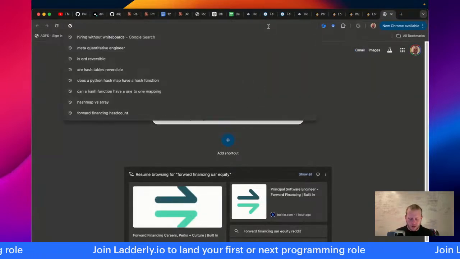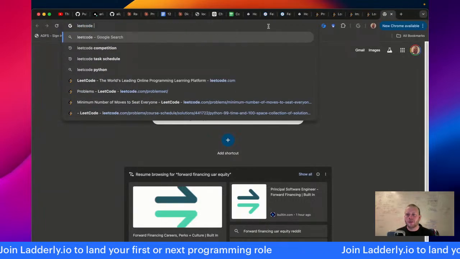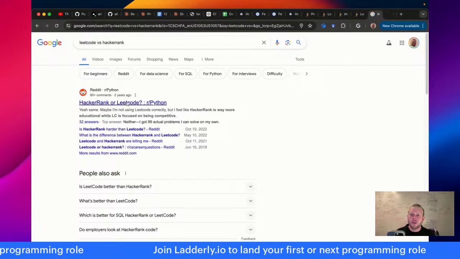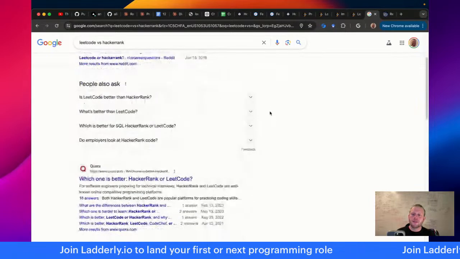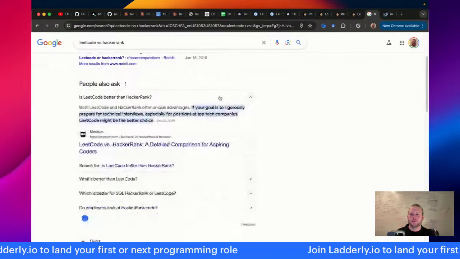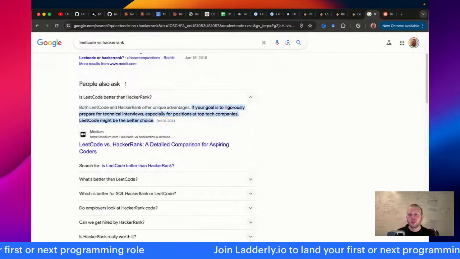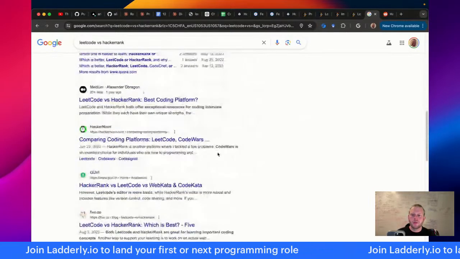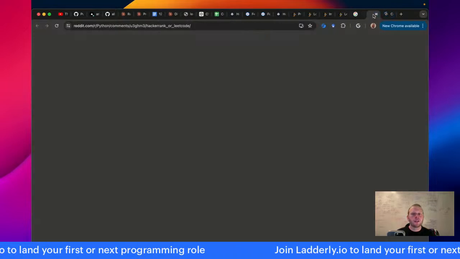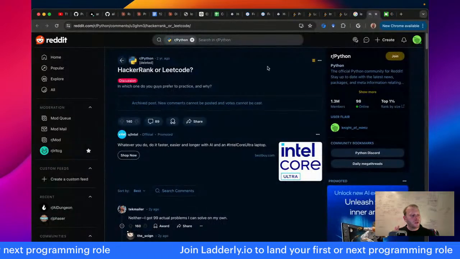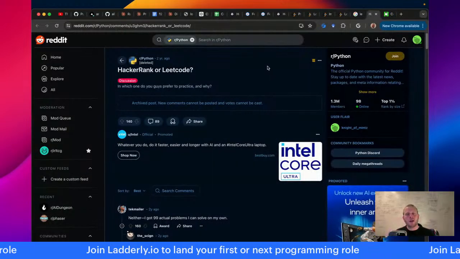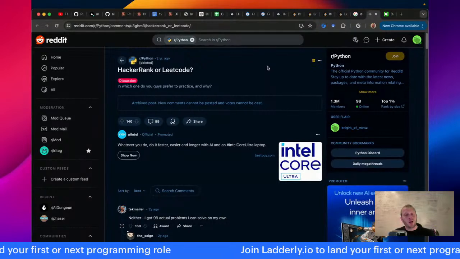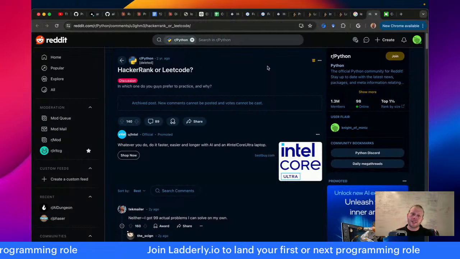Let's say LeetCode versus HackerRank. We'll spend 3 minutes on this, maybe. Is one more popular? Is one more commonly advised? Is one more commonly used? LeetCode might be the better choice. Okay, why? I don't know. Thanks, random Medium article. Give me a reason why. I will tell you, I advise off of LeetCode. Why do I do it? Because the Blind 75 and the historic sets of problems that I build upon is based in LeetCode.